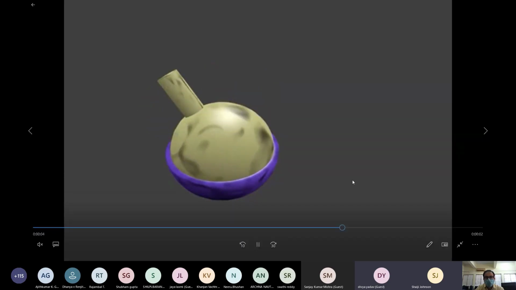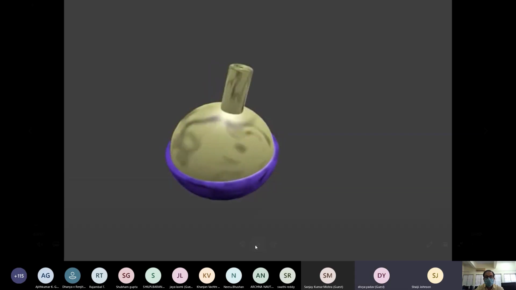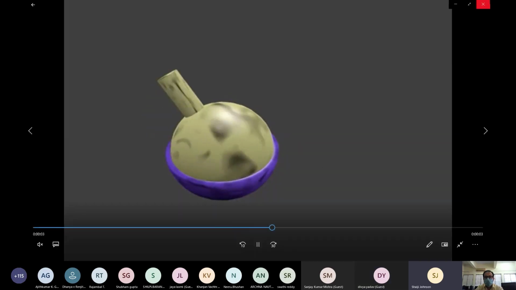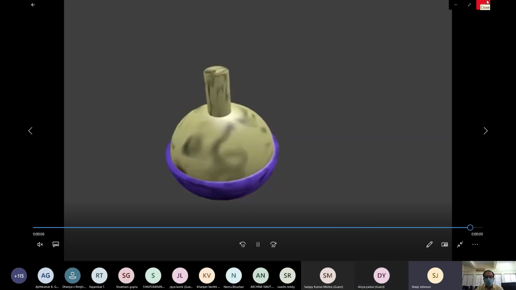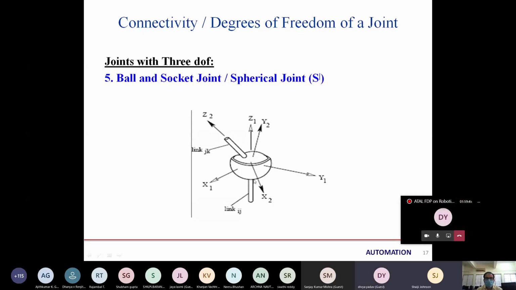Sir, it is visible. As we can see, it can roll, up and down, left and right. So this is called a spherical joint with 3 DOF, that is degrees of freedom, meaning 3 independent movements. This is, we can say, a ball joint, spherical joint. A ball joint, or socket joint, or spherical joint, gives 3 independent motions, that is left, right, up, down and roll. So 3 independent motions, that's why 3 degrees of freedom. So these are all about the classification of joints with respect to their degrees of freedom.